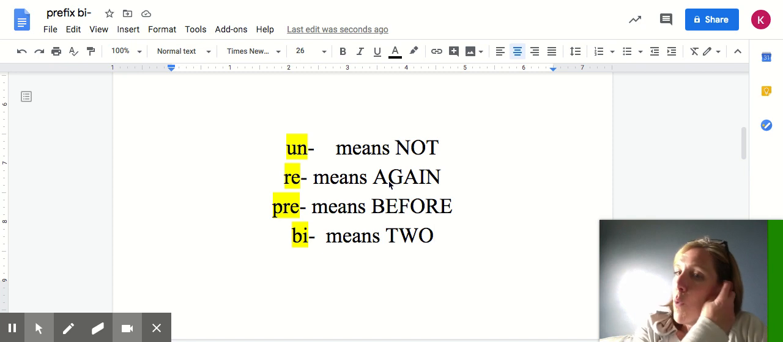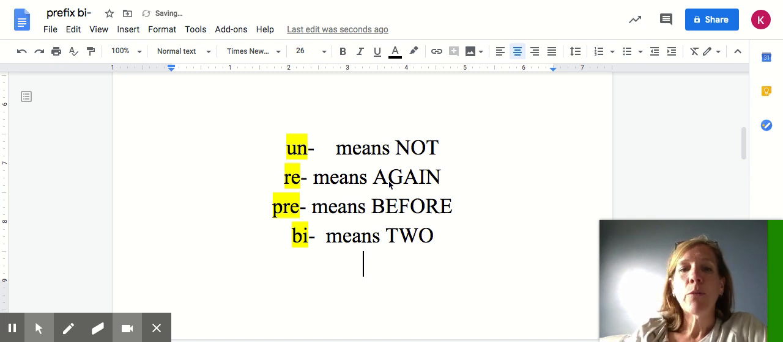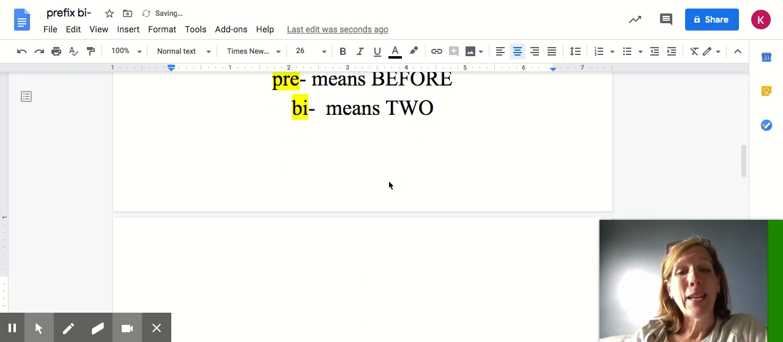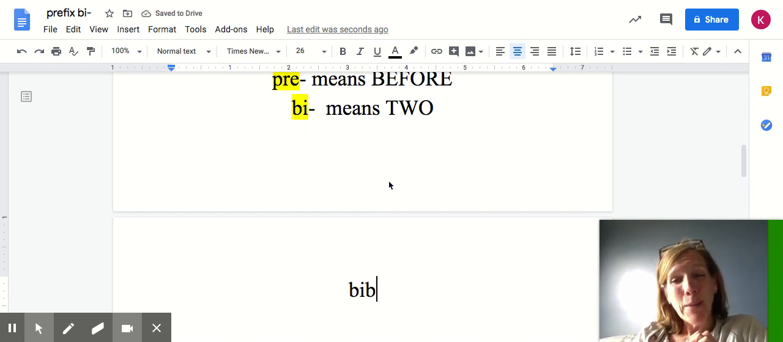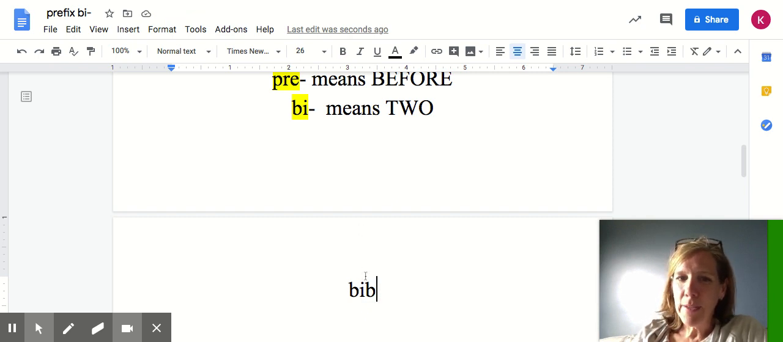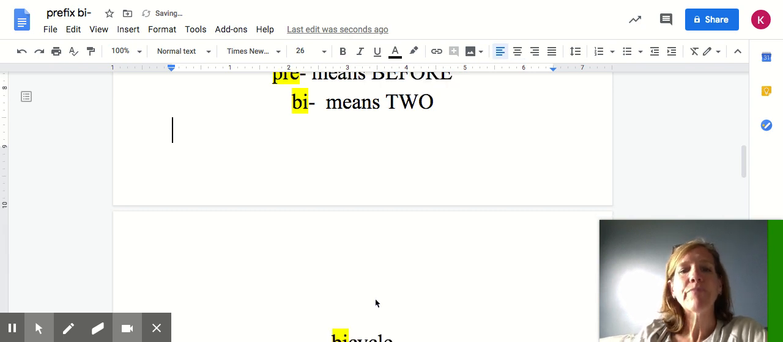Now, what I want us to make sure of is that we are looking at words that have a root word and a prefix. So for example, the word bib starts with bi, but if I took away the prefix, do I have a word? If I take away the bi, I don't have a word, right? So the word bib, even though it starts with bi, does not have a prefix, okay? You have to have a root word that we're going to add the prefix bi to, okay?